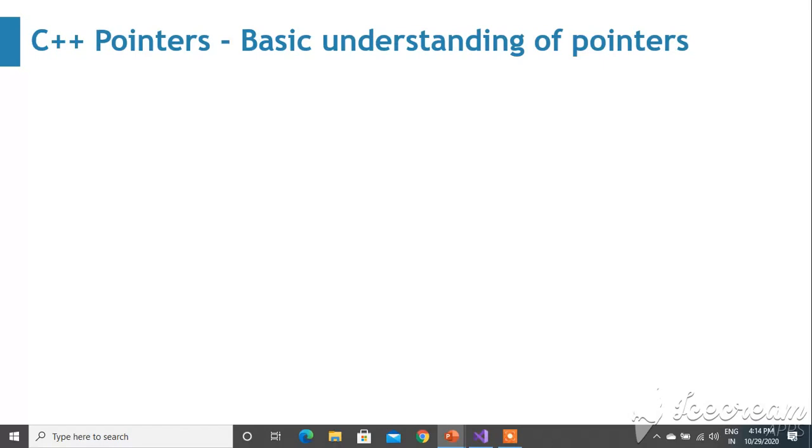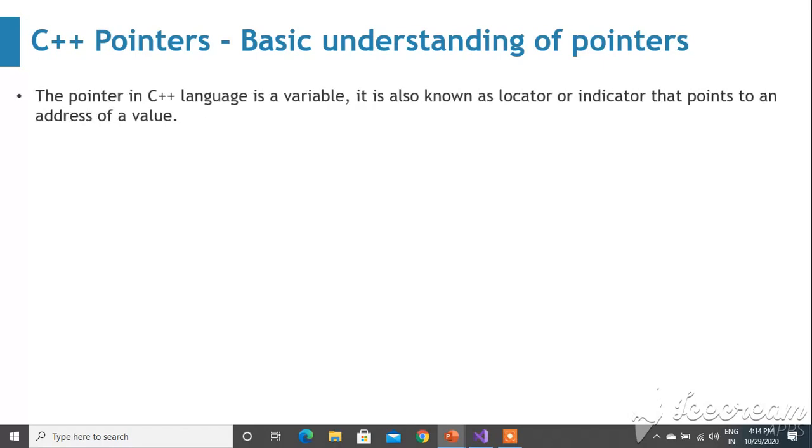So, basic understanding of pointers. The pointer in the C++ language is a variable. It is also known as a locator or indicator that points to an address of a value, which holds the memory address of another variable.